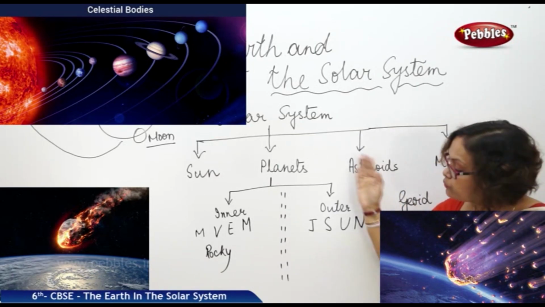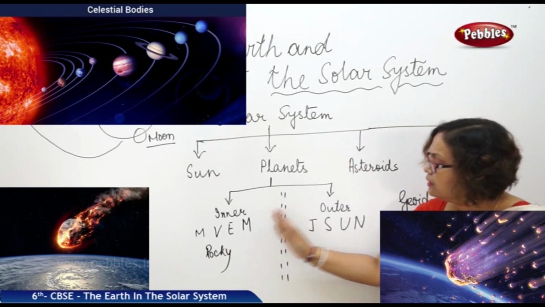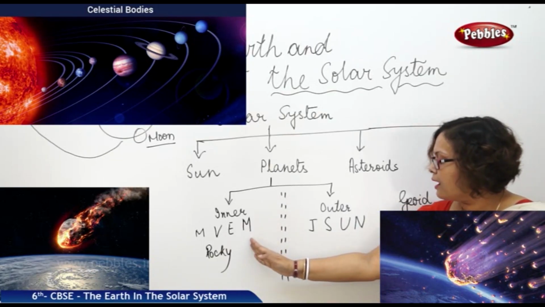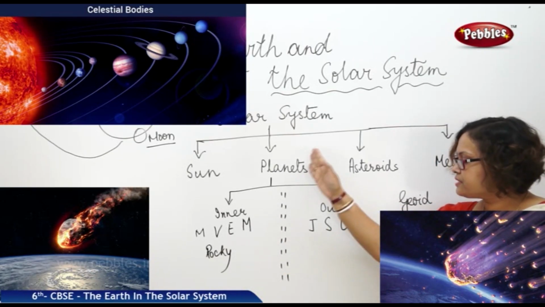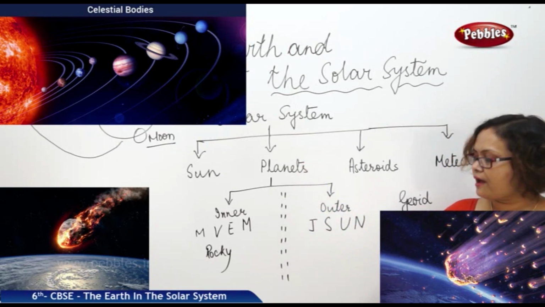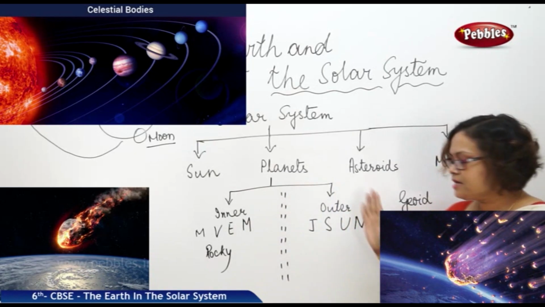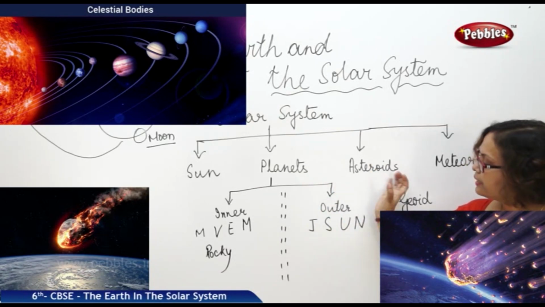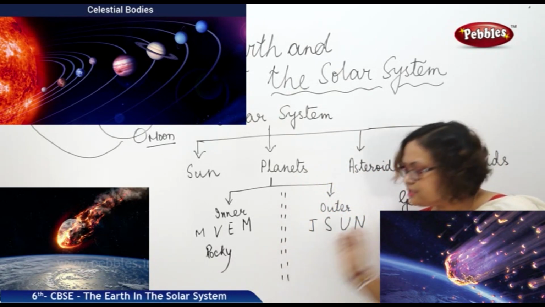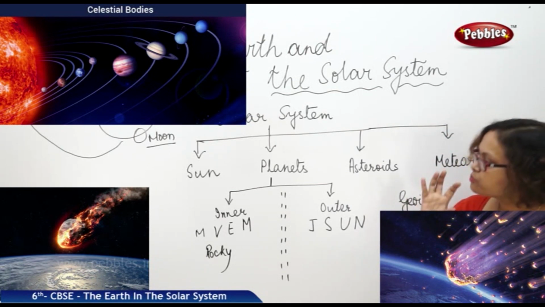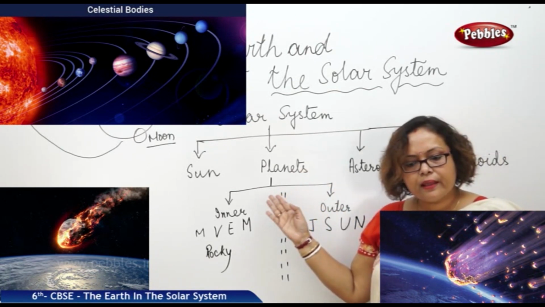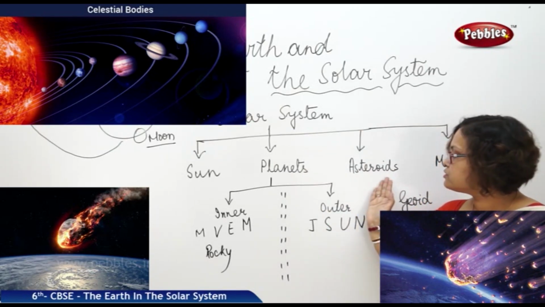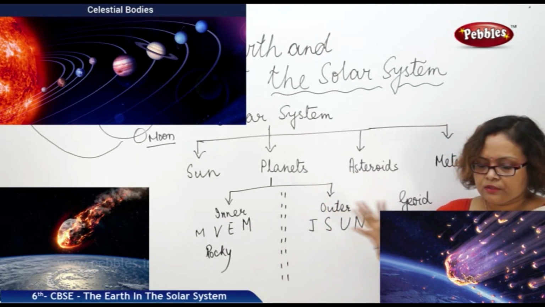As I told you, we have an asteroid belt. We call it the asteroid belt between Mars and Jupiter. That is actually the dividing line between the inner planets and outer planets. These asteroids are accumulated in this belt. They are small in size, much smaller than the planets, but they are broken parts of the planets.